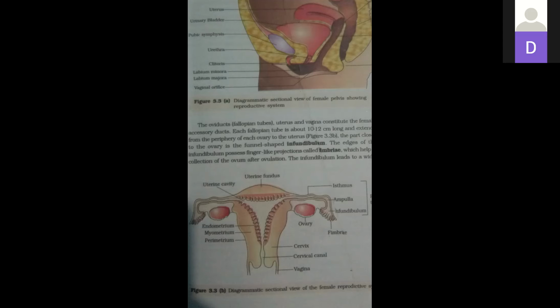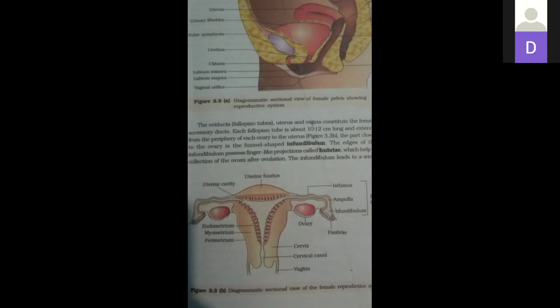Then the morula stage: when 8 to 16 blastomeres collectively form a group, that stage is known as a morula. After the morula, the cells again divide and form a group or mass of cells that is known as the blastocyst.